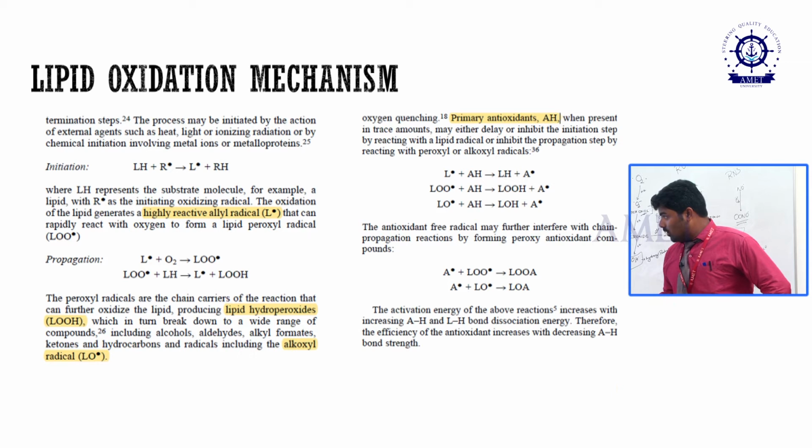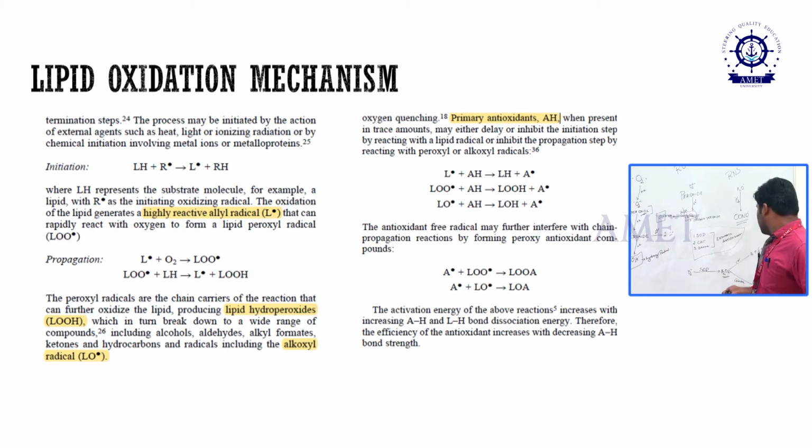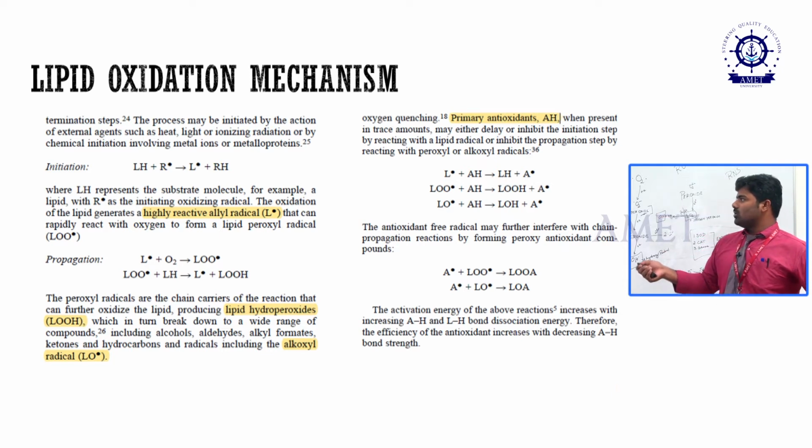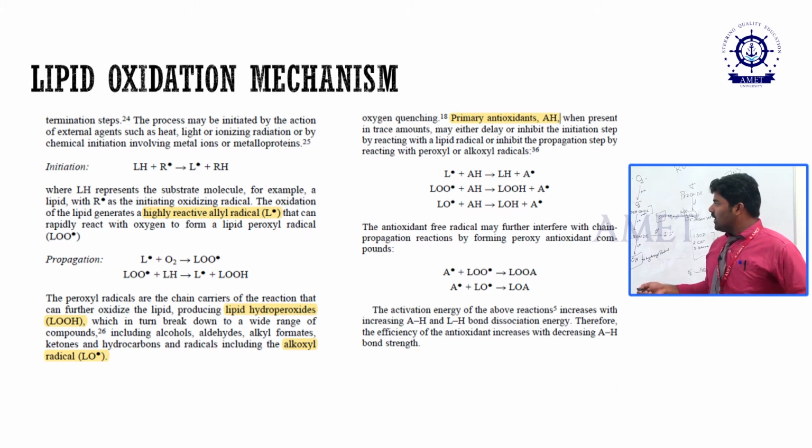This lipid hydroperoxide can be scavenged by means of the catalase enzyme or by means of the glutathione peroxidase enzyme, right? After that, this is the primary antioxidant and this is the role of antioxidant. We can see how the antioxidants scavenge these free molecules by donating a pair of electrons. The L star is a highly reactive compound, reacting with the antioxidants. The hydrogen or one electron is donated to this, and finally all the free radical molecules get stabilized.